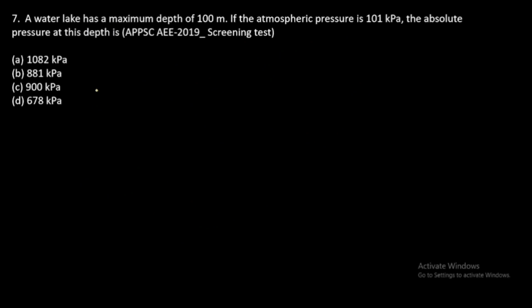Seventh question, a water lake has a maximum depth of 100 meter. If the atmospheric pressure is 101 kilopascal, the absolute pressure at this depth is.